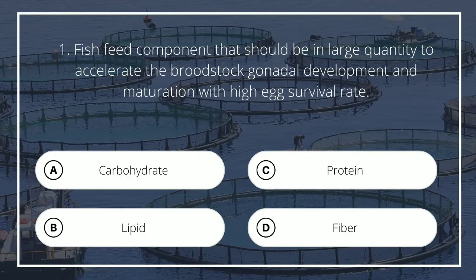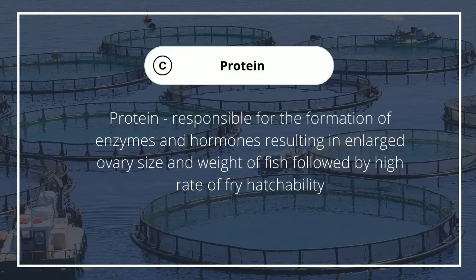Question number 1. Fish feed component that should be in large quantity to accelerate the broodstock gonadal development and maturation with high egg survival rate. A. Carbohydrate, B. Lipid, C. Protein, D. Fiber. The answer is C. Protein, responsible for the formation of enzymes and hormones, resulting in enlarged ovary size and weight of fish followed by high rate of fry hatchability.